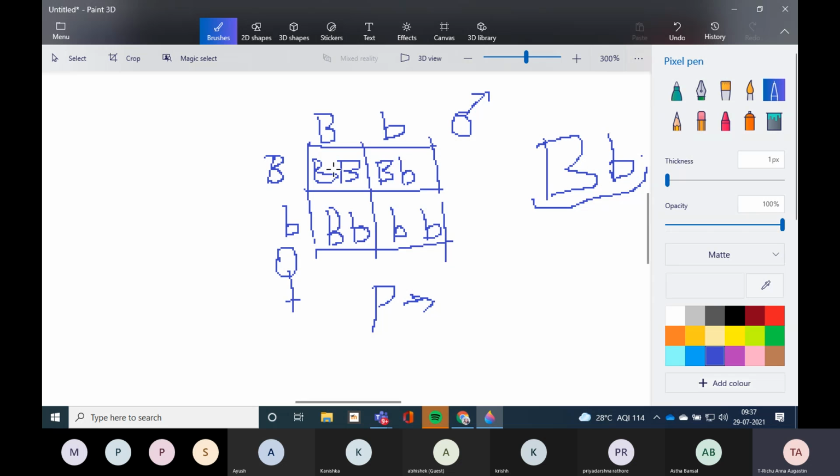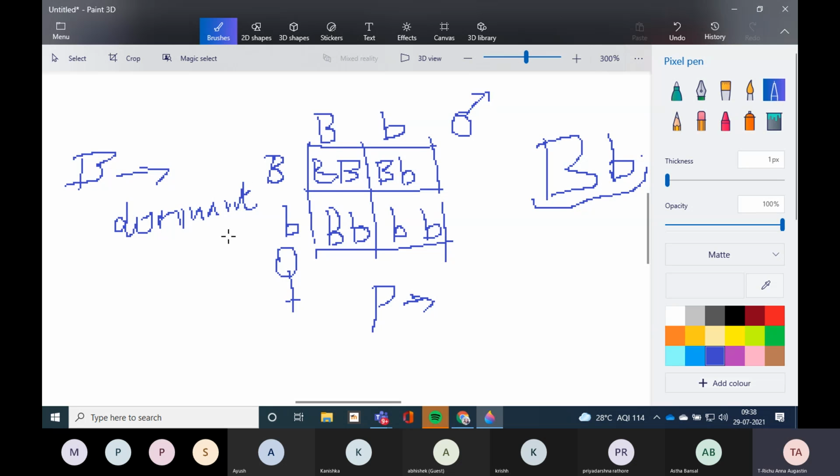All these three boxes have one capital B each. In this one, it has two. Others have one each. So here capital B is coming. This capital B stands for dominance. That means here this capital B is dominant.